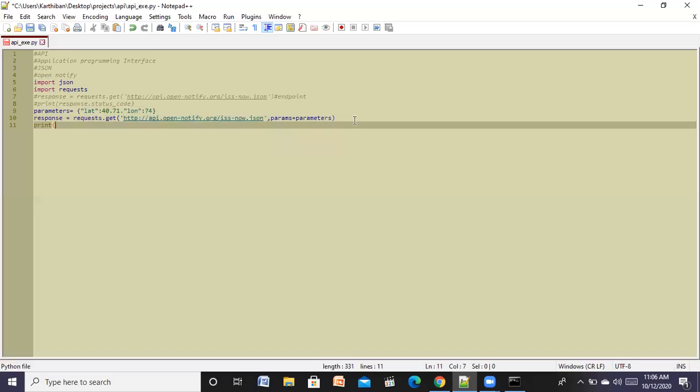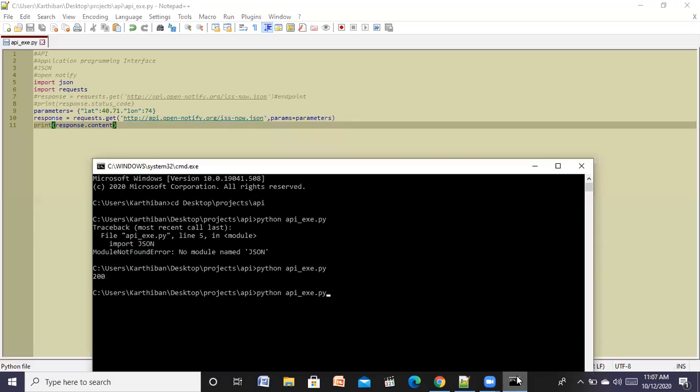Print response. Response is the object or variable in which I stored the response, but there is something called content. So now let's see what it returns.